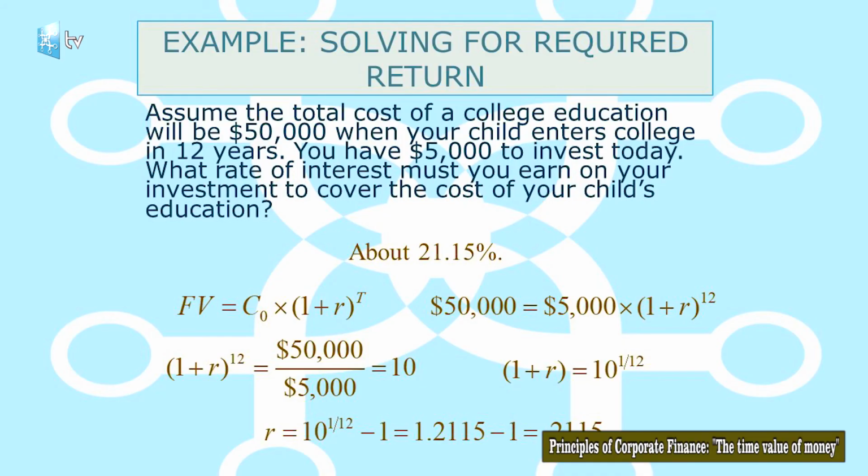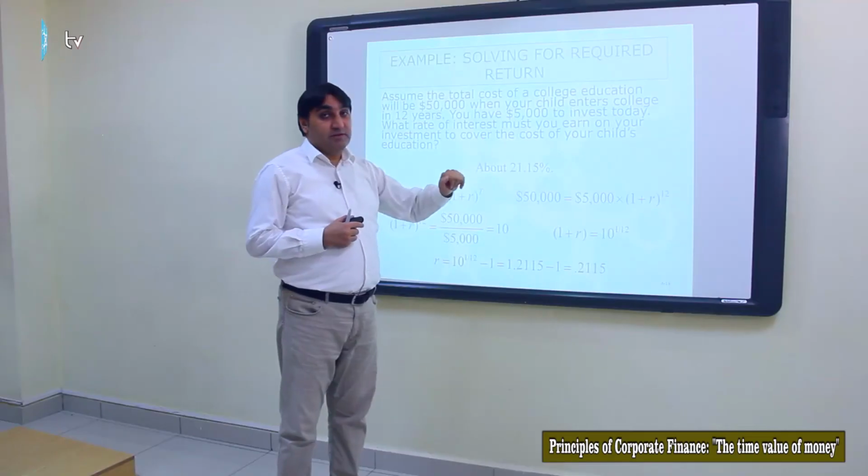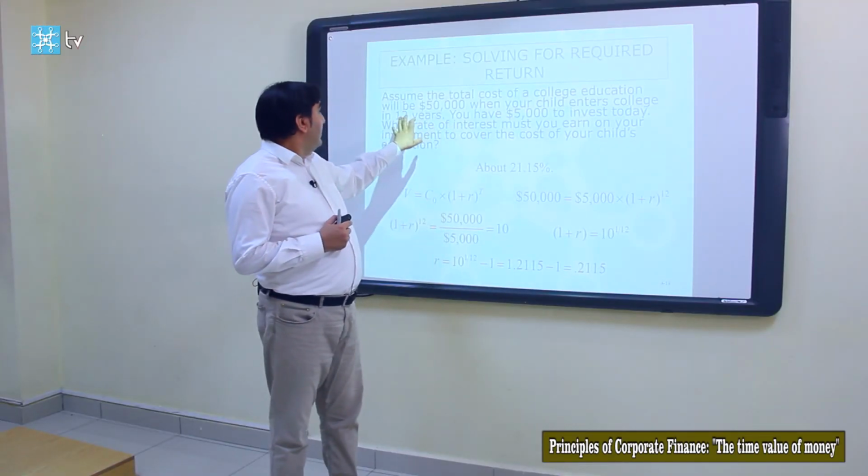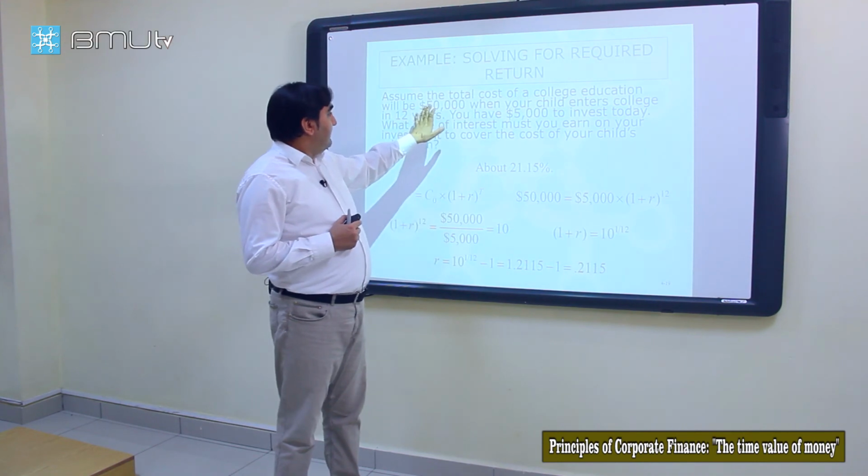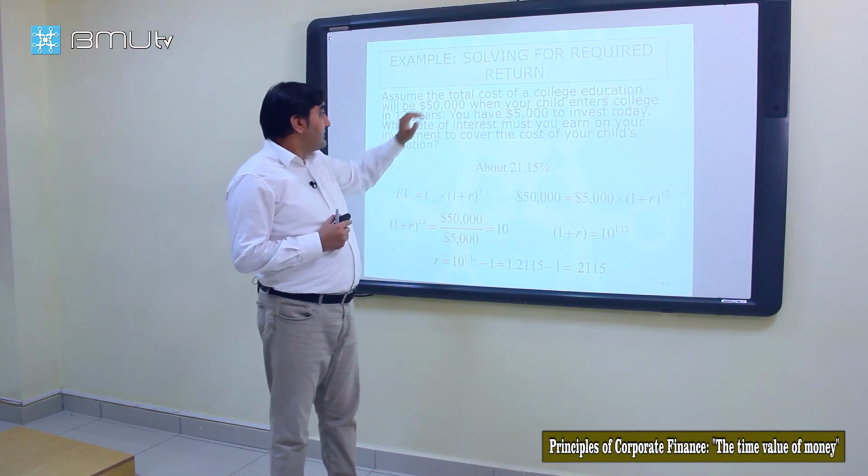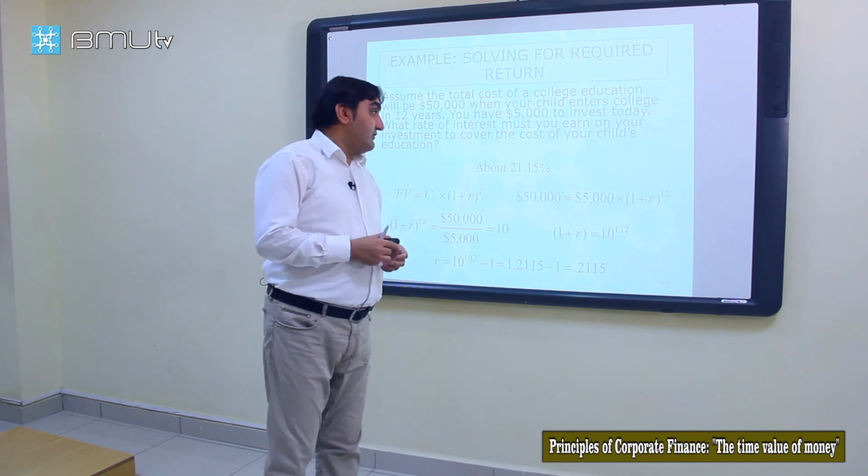Solving for this rate, we find it 0.21, that is about 21.15%. If you find a bank that pays 21.15% on our investment for 12 years, investing 5,000, we will reach our 50,000 future value.